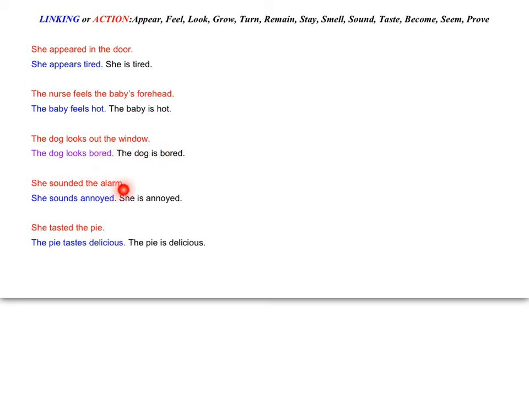She sounded the alarm. She sounds annoyed. She is annoyed. She tasted the pie. The pie tastes delicious. The pie is delicious. Those are all examples of words that can be used as action or linking verbs. Hopefully it helps.